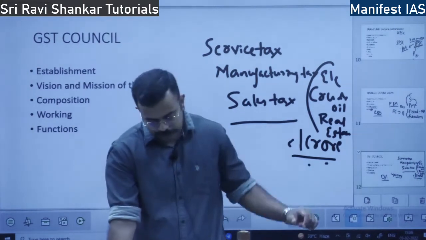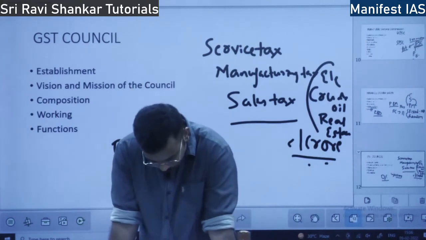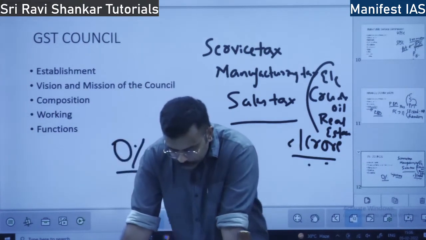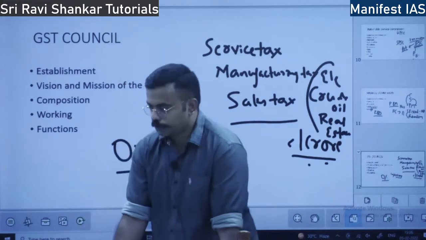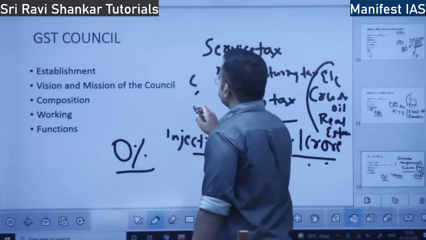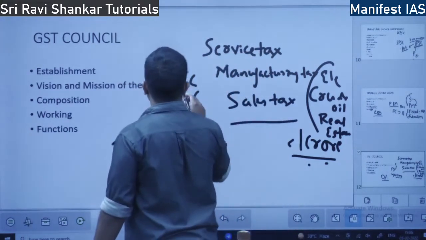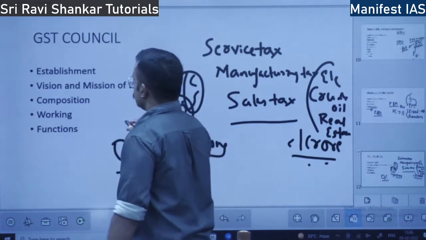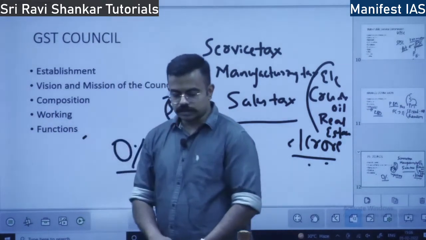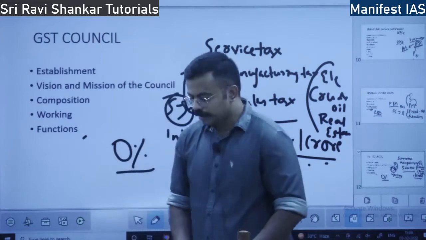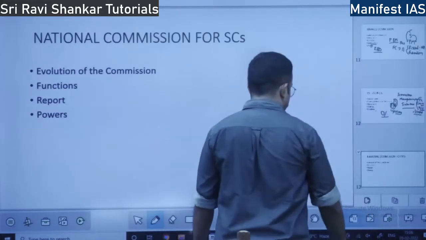Who determines? The GST Council. It also acts as a dispute resolution mechanism, for disputes between the center and state, or state and states. The dispute resolution mechanism is the GST Council. So this is broadly with respect to the GST Council.